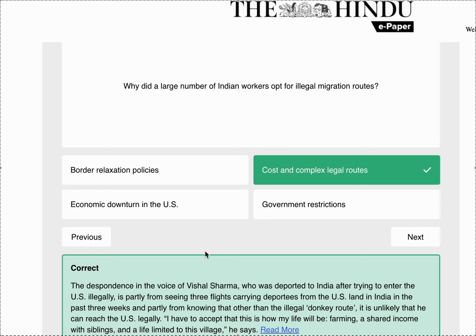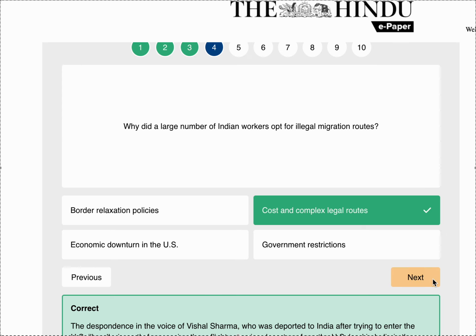I have to accept that this is how my life will be, farming, a shared income with siblings, and a life limited to this village, he says.